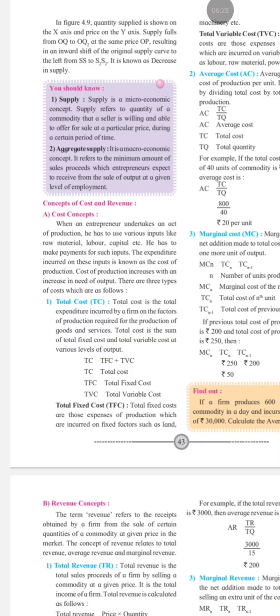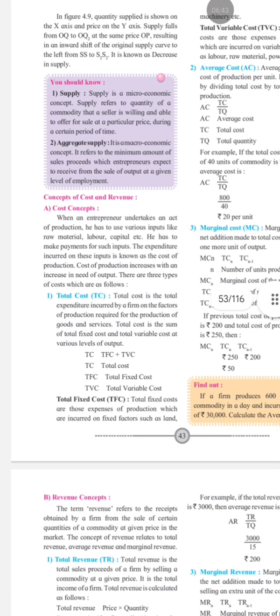So in production, producers use inputs like labor, raw material, and machinery. The expenses incurred on these inputs are called cost of production. So these are three important cost concepts: total cost, average cost, and marginal cost. First, we are going to learn total cost, that is TC. So total cost means the total expenditure incurred on producing goods and services.